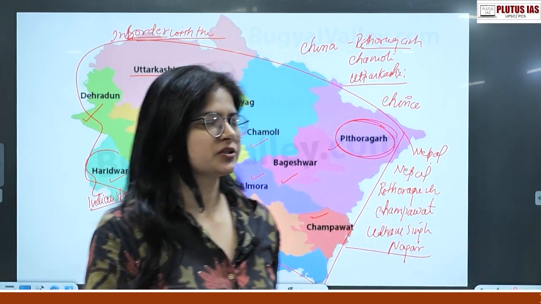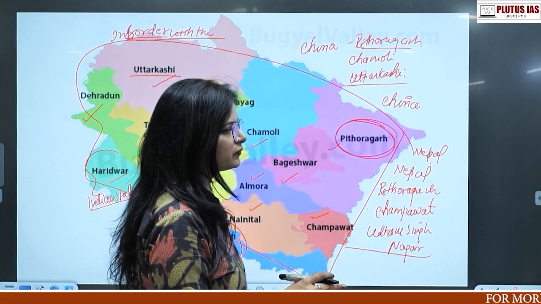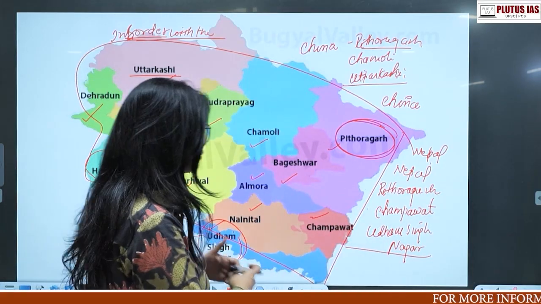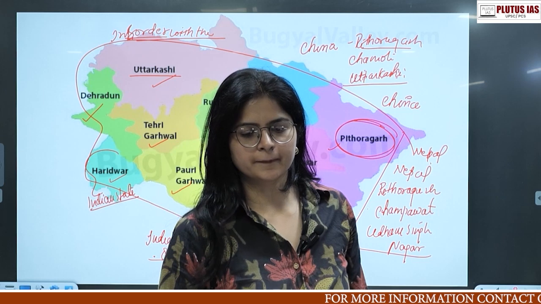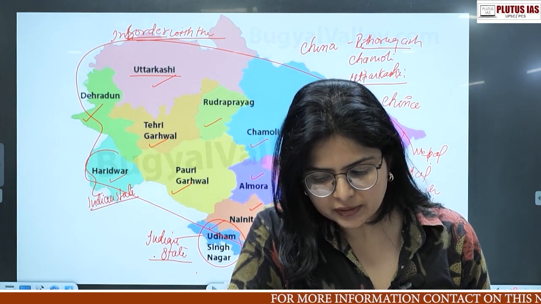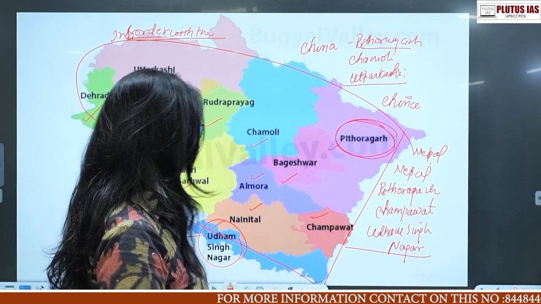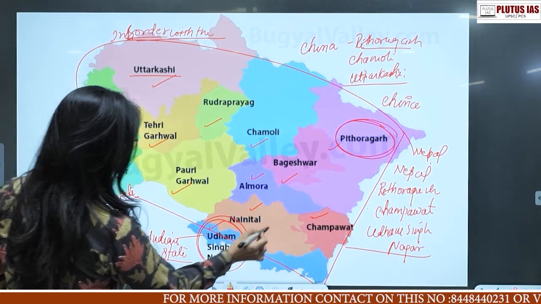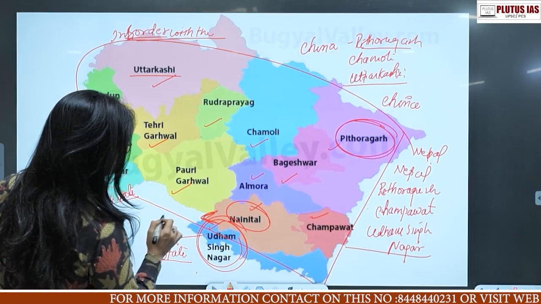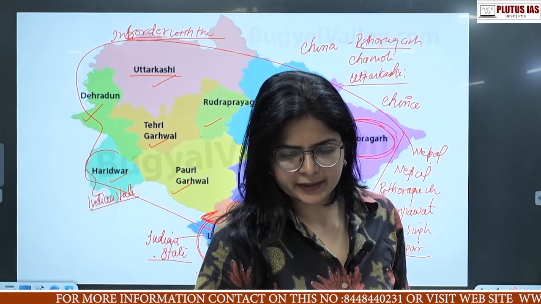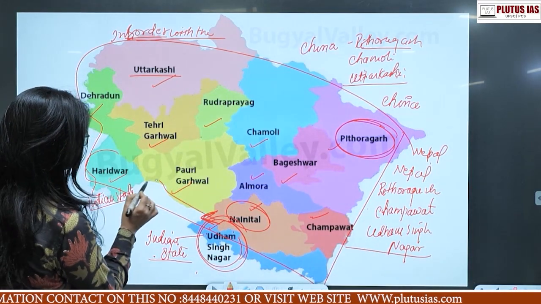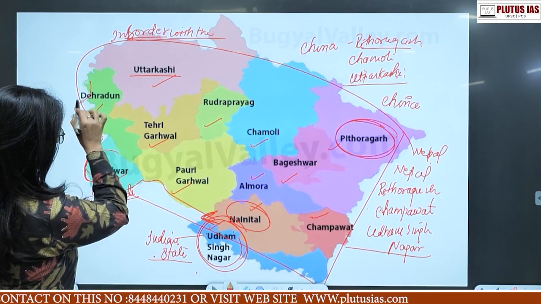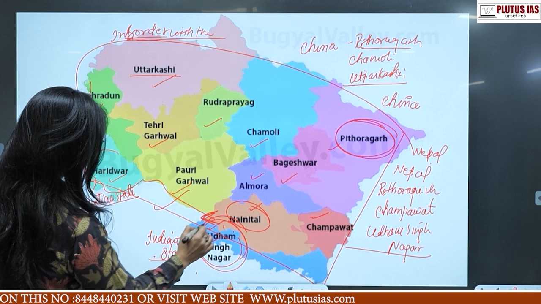Next, we have the border with Uttar Pradesh. Please write down that the maximum number of districts share a border with Uttar Pradesh. The length of this area is also quite big. The districts having a boundary with Uttar Pradesh are Udham Singh Nagar, Nainital, a very small portion of Nainital, then Pauri Garhwal, Haridwar, and Dehradun. 1, 2, 3, 4, and 5.